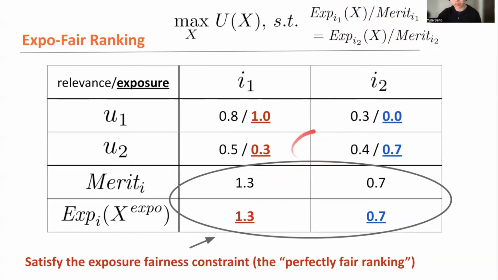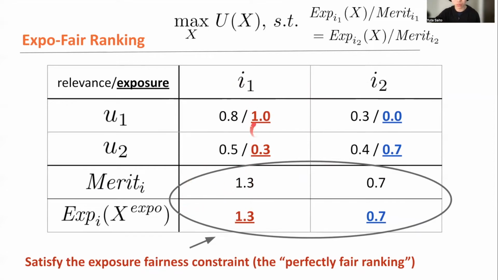So let's do some stochastic ranking for the second user, right? For the first user, the exposure fair ranking still suggests to recommend the first item at the top position 100% deterministically. But for the second user, the framework suggests a stochastic ranking: recommend the second item 70% at the top position, and the remaining 30% goes to the first item. By doing this stochastic ranking, we guarantee the exposure fairness constraint.